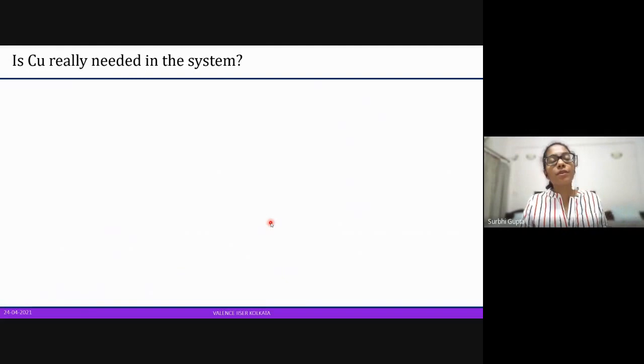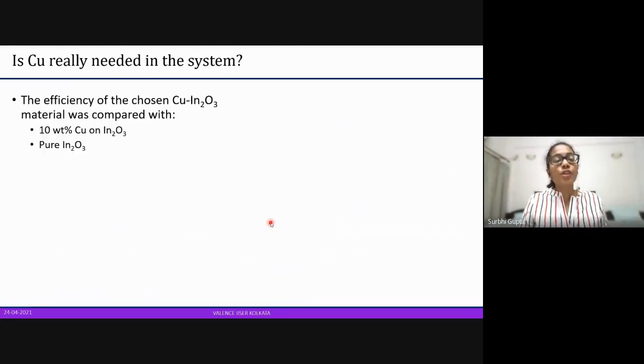So we have been talking about copper. Why do we need copper? Is copper really needed? The study also involved using 2 other compounds, just pure indium oxide and indium oxide with 10% copper on top of it. Not incorporated, like synthesized within it, but on top of it.